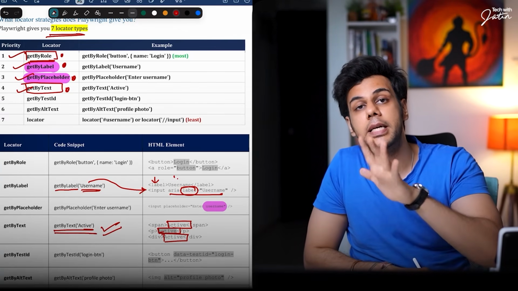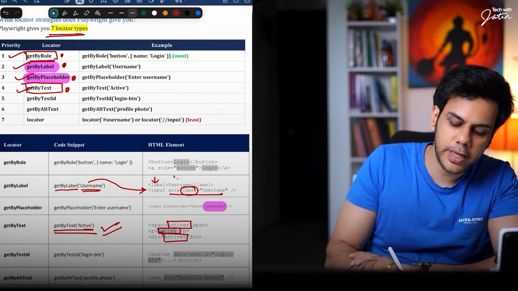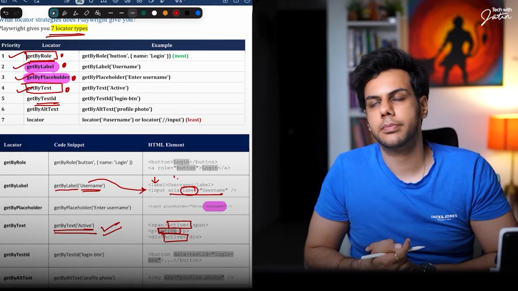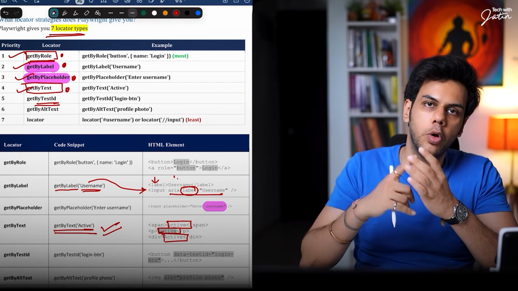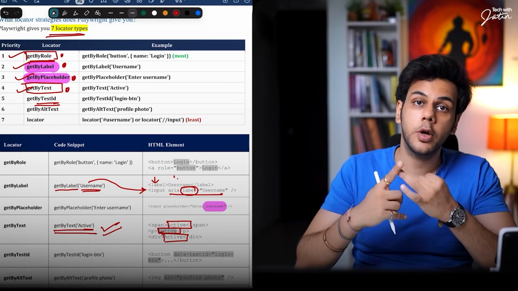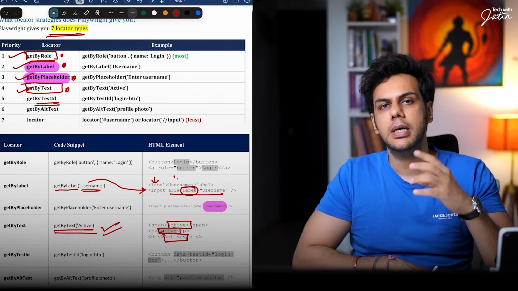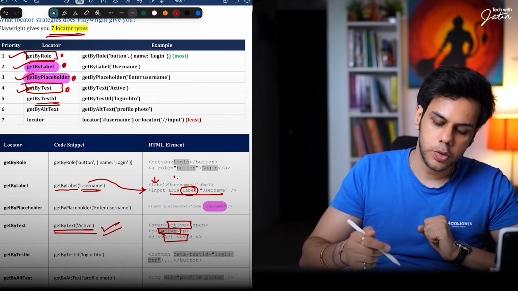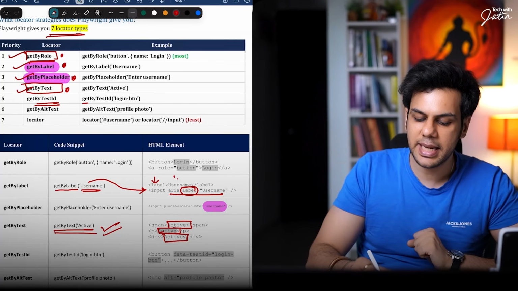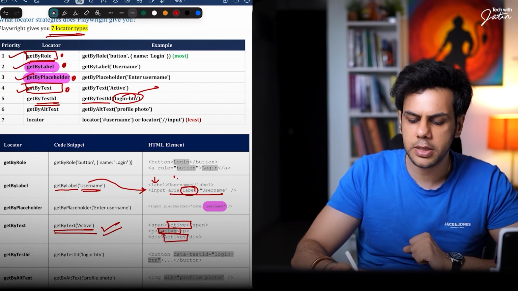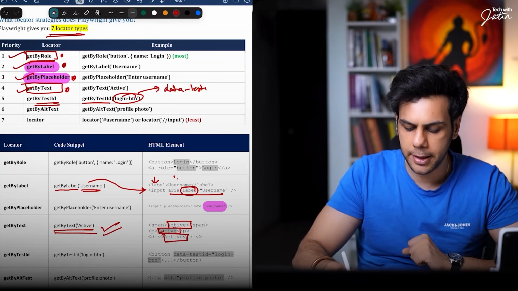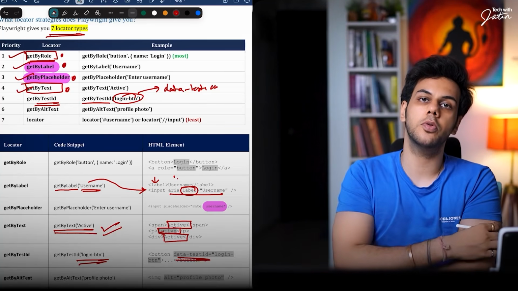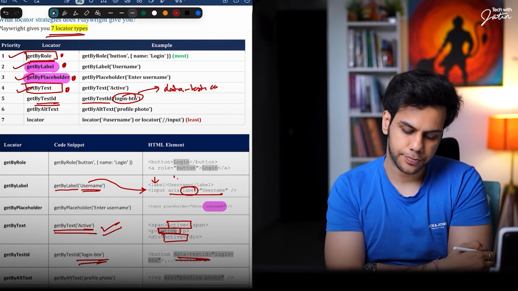If even after by text you are not able to find the element, you are going to go with test ID. Okay. So over here, whenever you are going to have any element which you're not able to find with role, label, your placeholder or your text, go with test ID. These test IDs are technically added by your developer for a particular element to be located. So over here, you can use this get by test ID login button or something. So login button is going to be data-testid, which is going to be added, right? So if you notice, there is going to be a data-testid login button, and I can use it to find the login button.